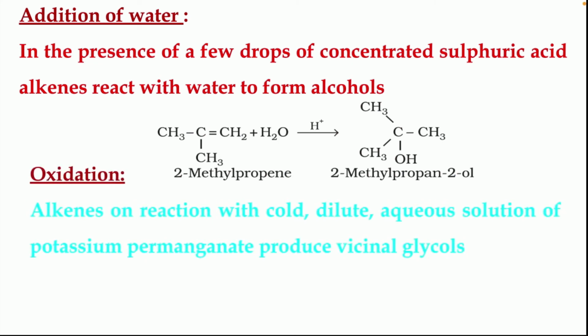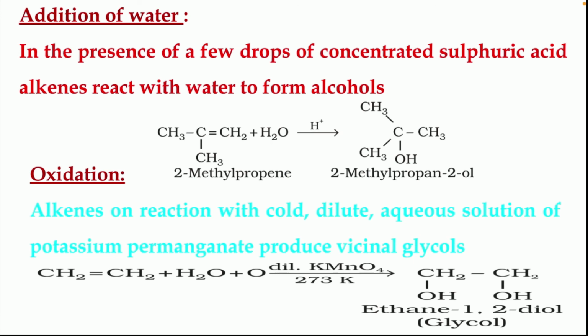Next we have oxidation reaction. Alkenes on reaction with a cold dilute aqueous solution of potassium permanganate produce vicinal glycols. That is, CH2=CH2, our alkene, on reaction with a cold dilute aqueous solution of potassium permanganate produces ethane-1,2-diol. That is, a glycol is produced. That is a reaction in which addition of water molecule takes place.